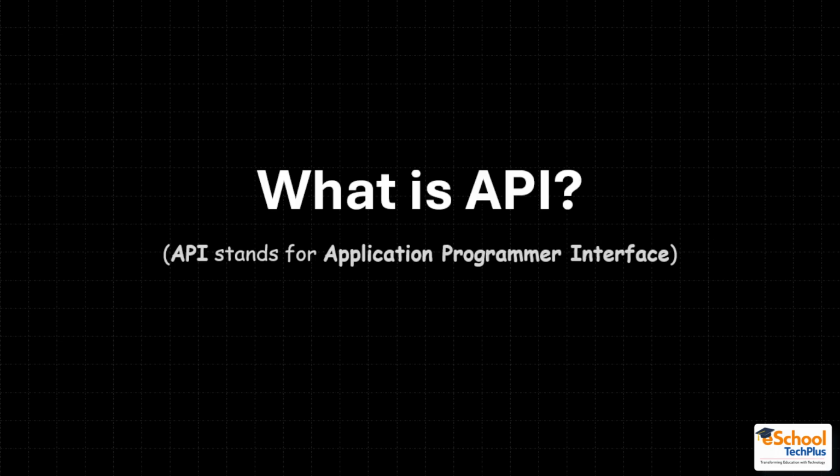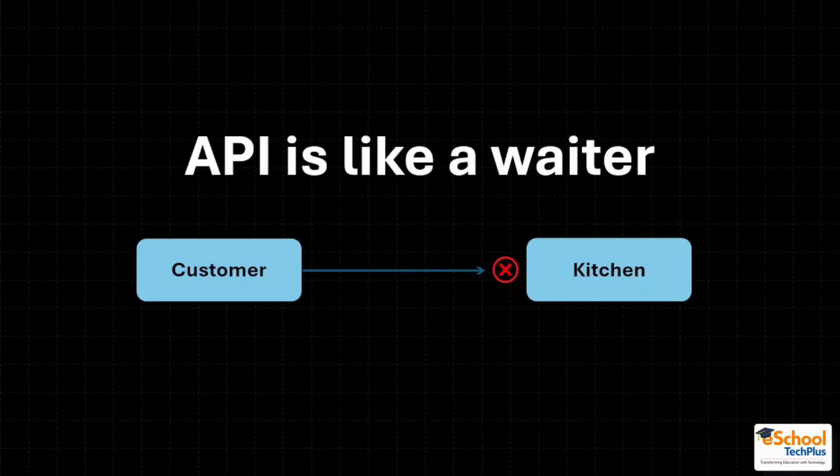So what is an API? API stands for Application Programming Interface. So let me explain this to you in a fun way. Imagine a restaurant. We have the kitchen in the restaurant where the actual work is happening. The orders are being prepared, the customizations from the customer are being taken, and the food is being prepared. Then we have the customer, that is the user or you guys who are placing the order. That order is being passed on to the kitchen, but how will the order be passed to the kitchen?